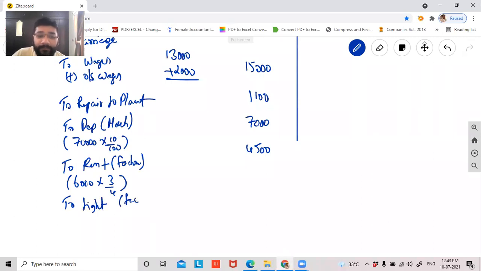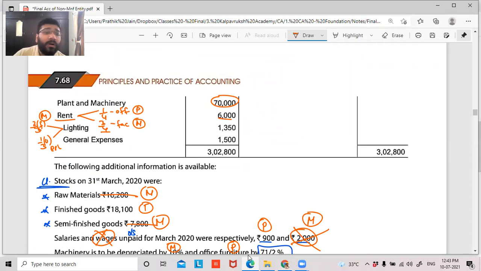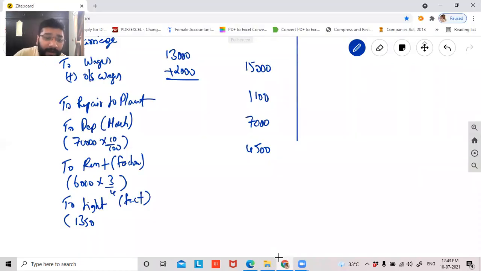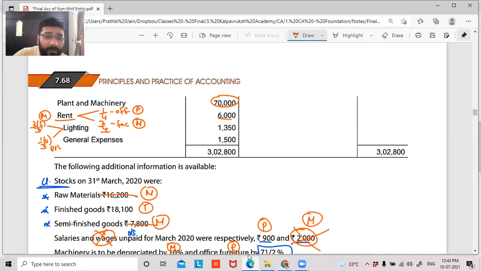Then to lighting, again factory. What is my lighting expenses? 1,350. 1,350 is total expenditure. In that, 2/3 is for factory. So into 2 by 3, 900. So we have recorded this also.